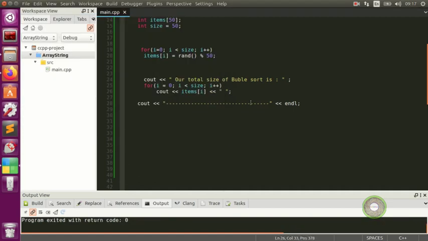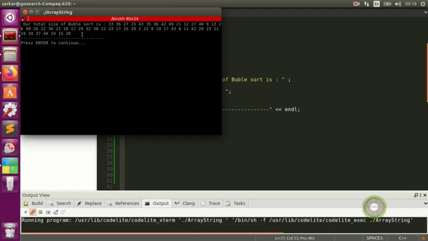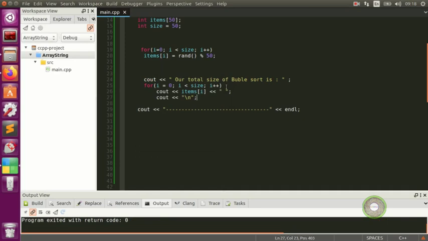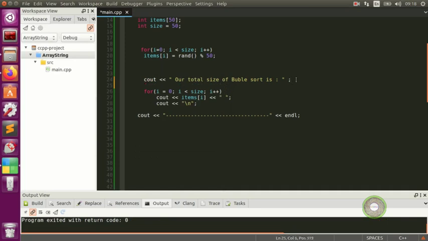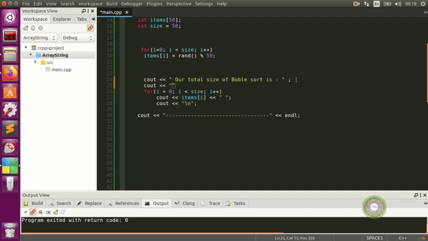So how do we do that? We are going to put a cout, and put a next line, when we want to put our numbers, our line underneath. So now it looks all right. So this is our bubble sort, and I'm gonna put this line underneath there, and I'm gonna put a cout, and put a next one to organize ourselves.